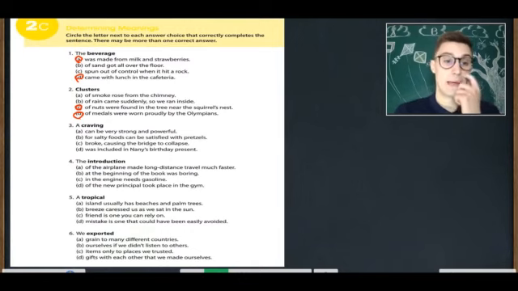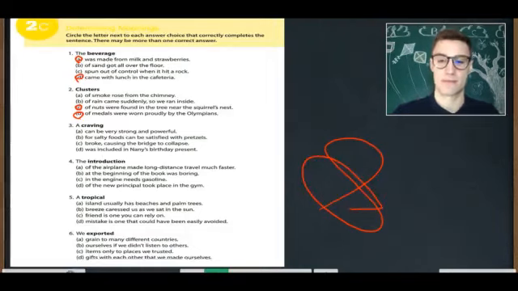Next, number 3. A craving A can be very strong and powerful. A craving B for salty foods can be satisfied with a pretzel or with pretzels. So pretzels are like salty bread things. It's very nice. Looks like this. Pretzel.